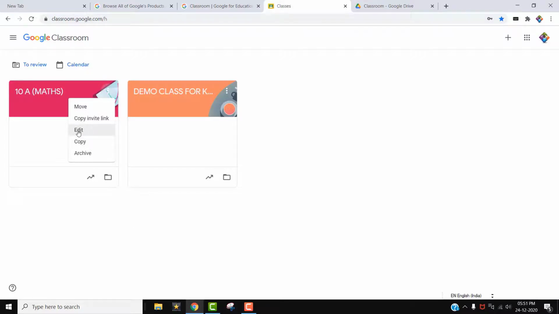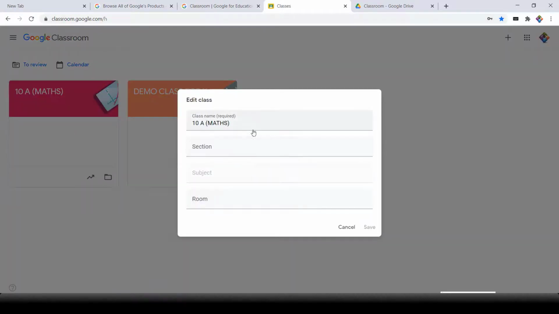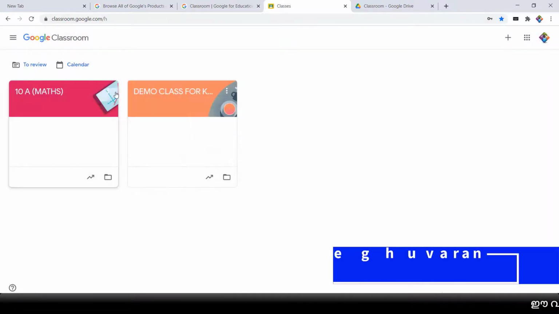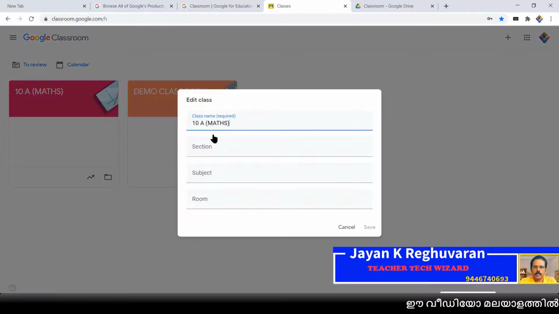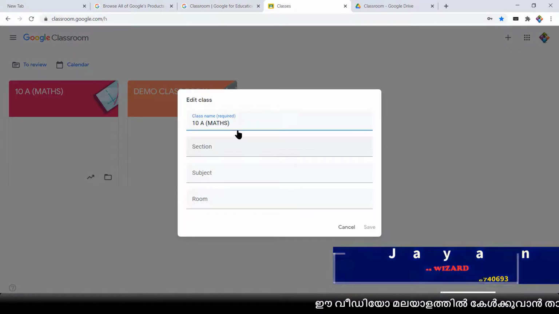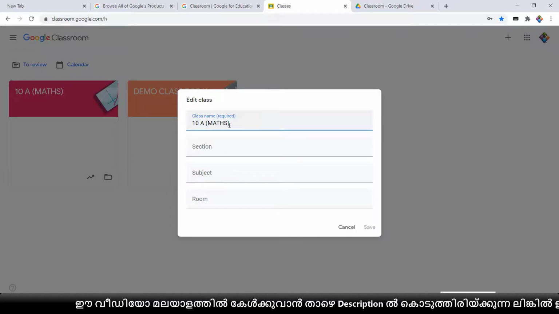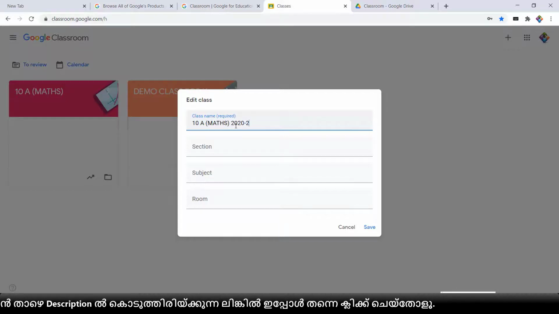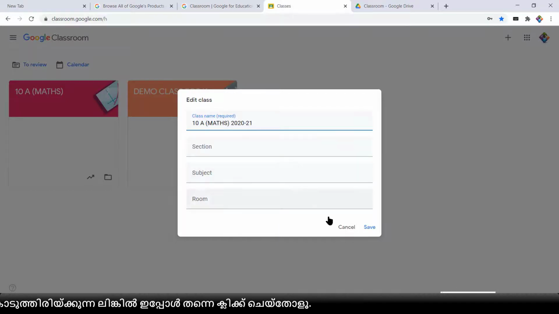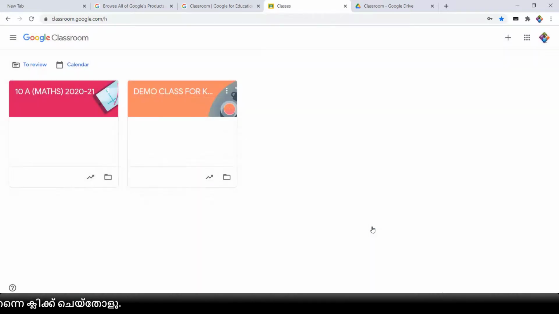And this one is Edit. If you want to edit the name of the classroom, this is the edit option. When I click on the edit option, it takes us to the section we saw when we created the classroom. There we can edit the classroom name, or we can add 2021. Whatever changes you want to make, you select the edit button. So now we have edited it to 10A Maths 2021.